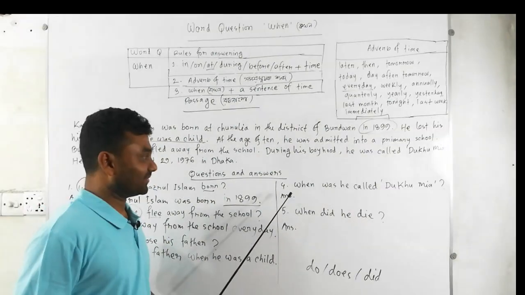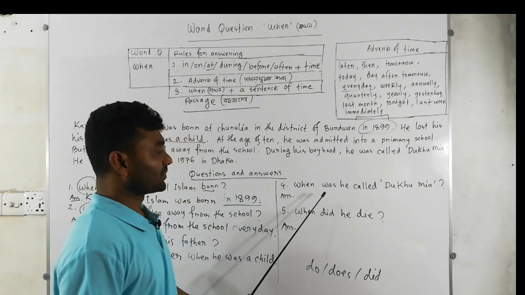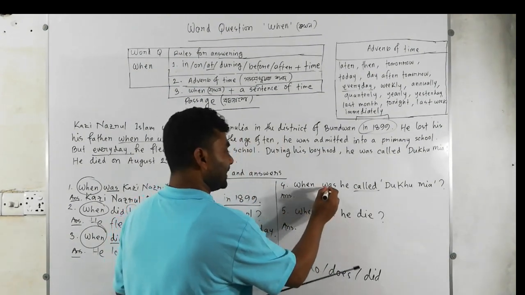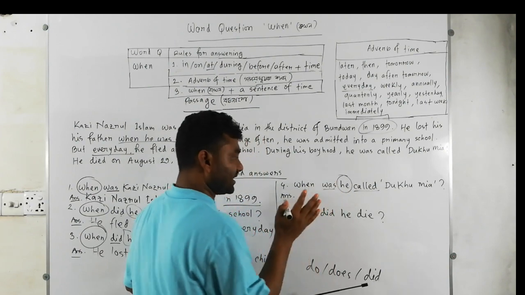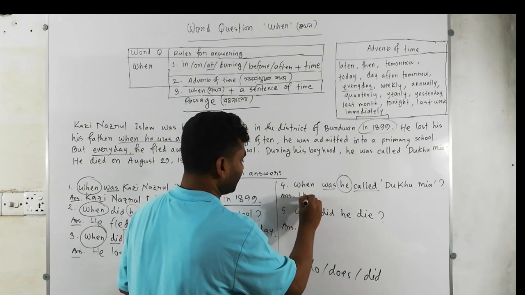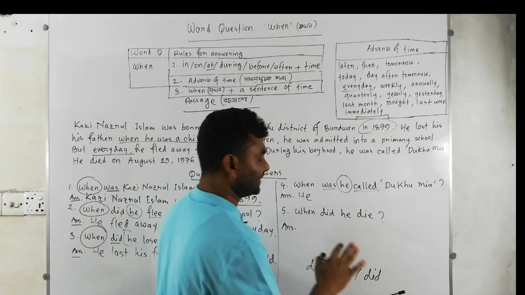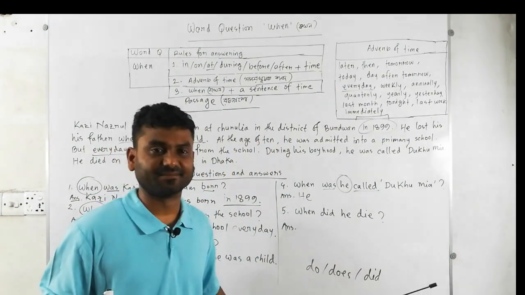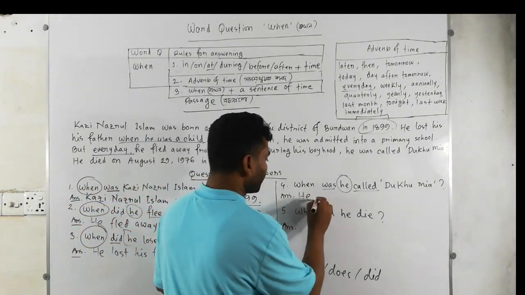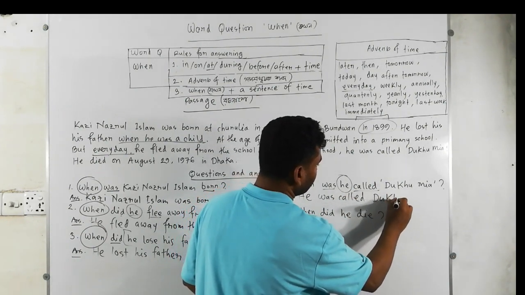Now, in 4 number, we have, when was he called Dukumia? Actually, there we have 2 verbs, was and called. So, in the middle of 2 verbs, we have he, it is subject. So, at the beginning of this sentence, at the starting point, we have to write down subject. So, I wrote it. He, after that, was called Dukumia. This person must be the same. There will not be any change. Okay, he was called Dukumia.